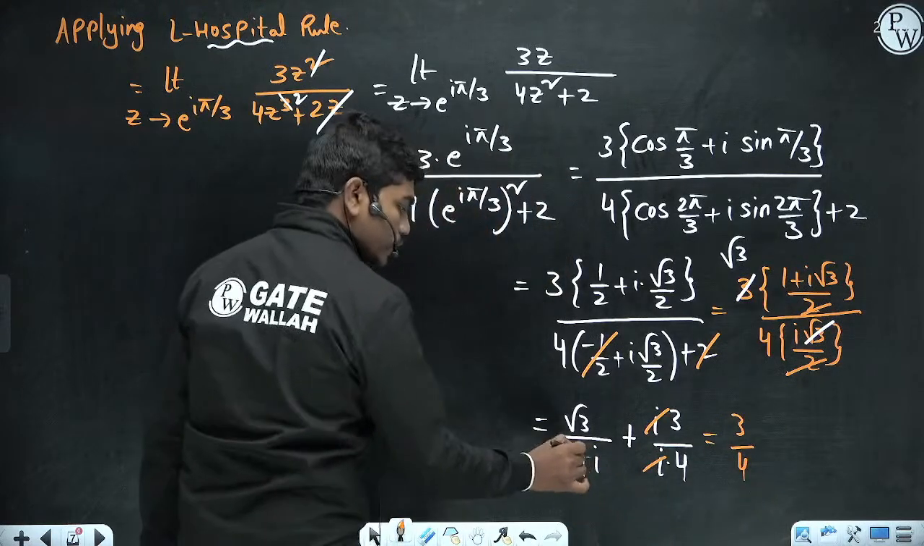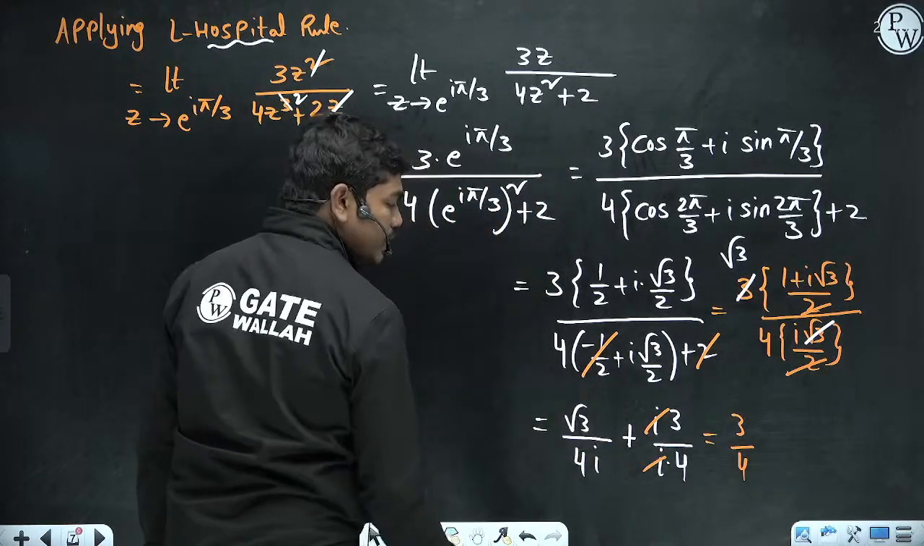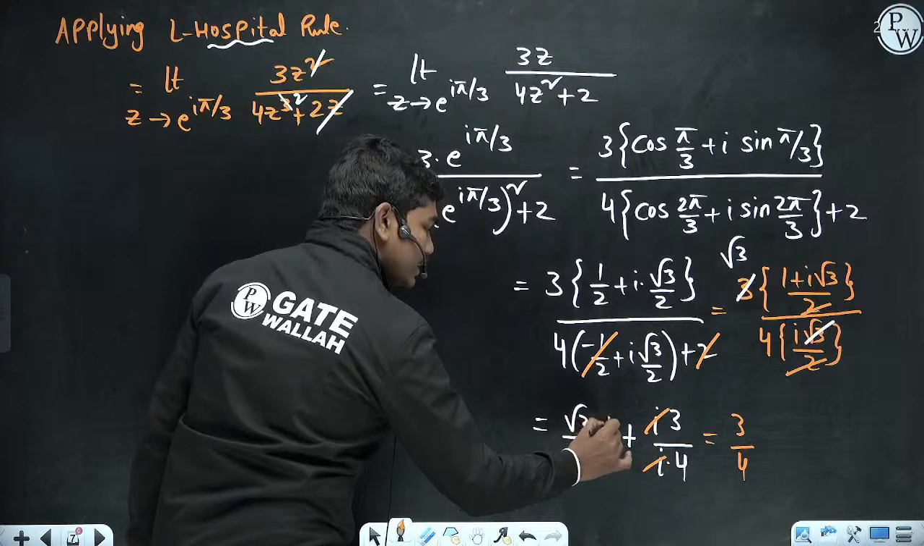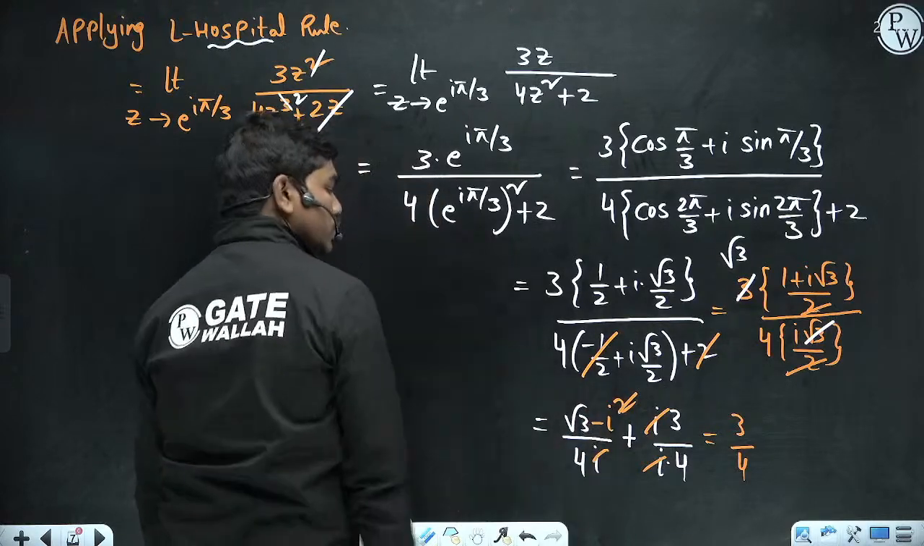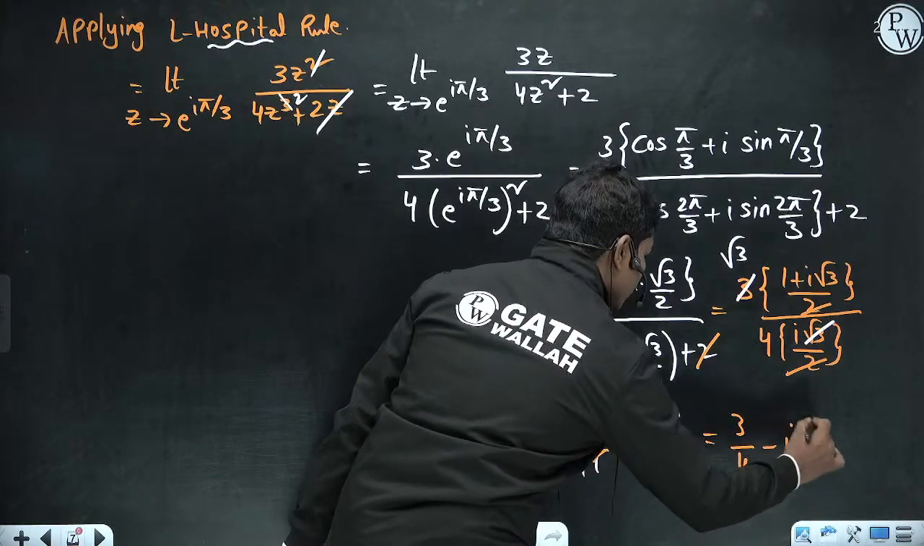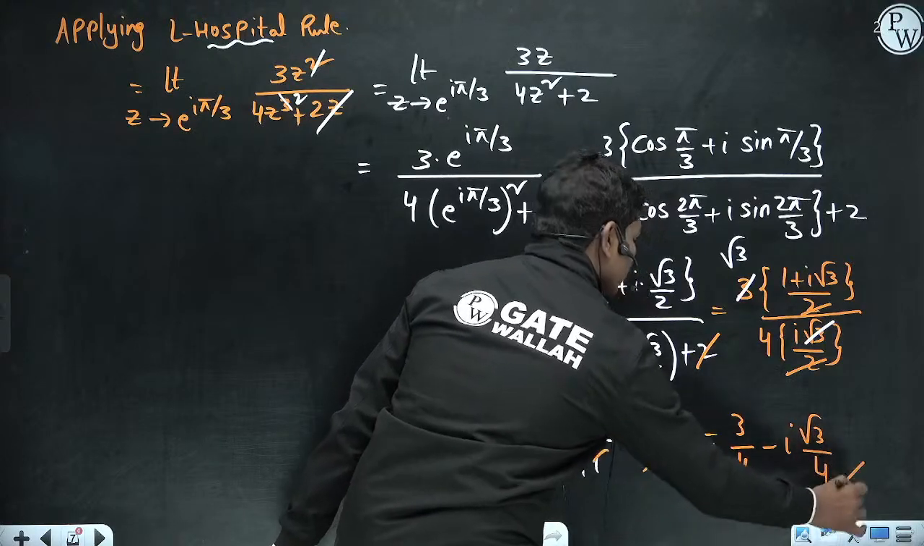Now if you want to have a denominator i, in the numerator 1 can be written as minus i squared, so you can cancel one i, so this gives you minus i times root 3 by 4. Okay, so this is the correct option.